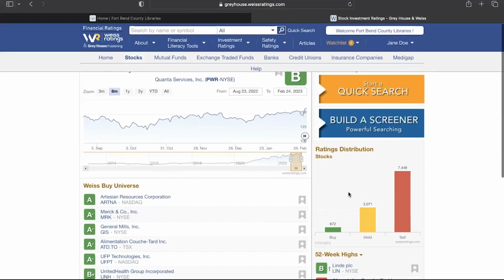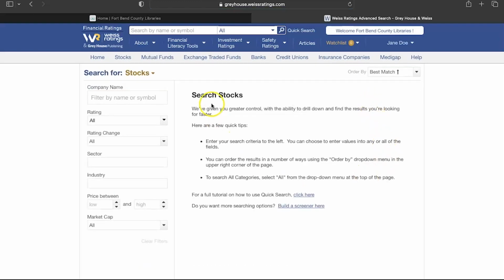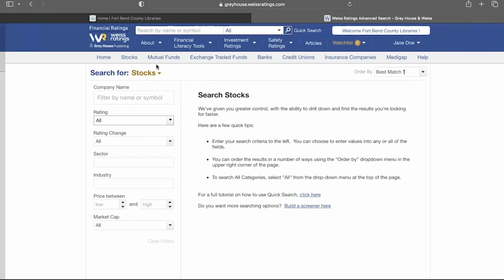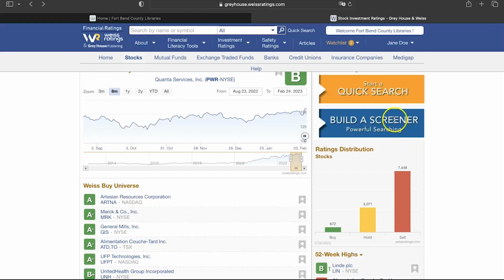Weiss uses a letter grading system and color code for its rankings. A's and B's are green for buy, C's are yellow for hold, and D's and lower are red for sell. If you're a novice investor or have a specific stock you're looking for, the quick search is a great way to start. You can search by company name or symbol, by ratings, prices, and more. You also have access to a quick search tutorial video by Weiss Financial. If you're a seasoned investor, you can build your own stock screener.